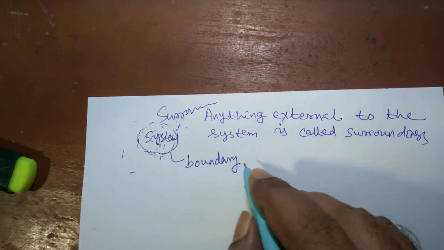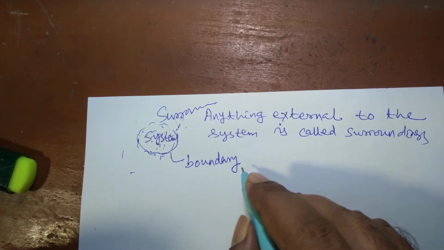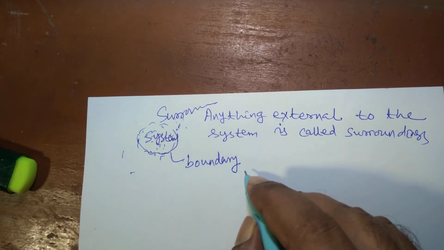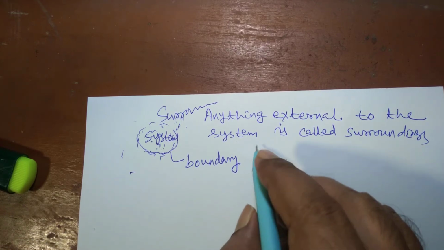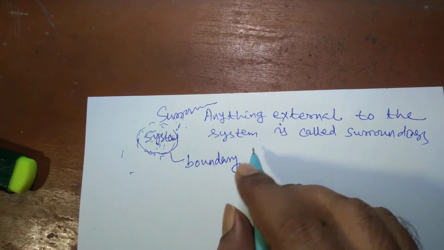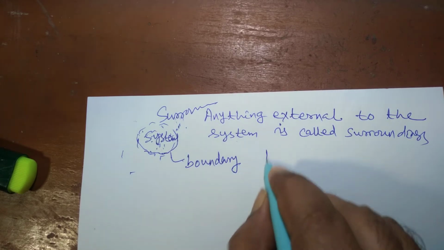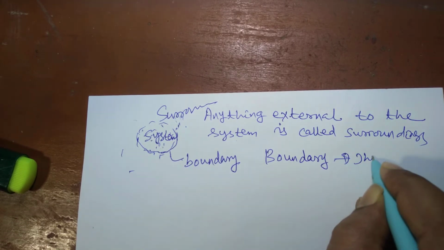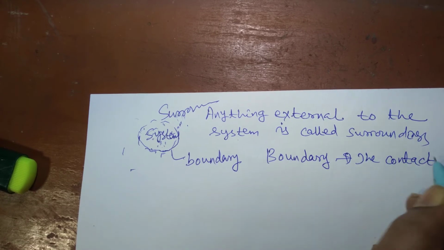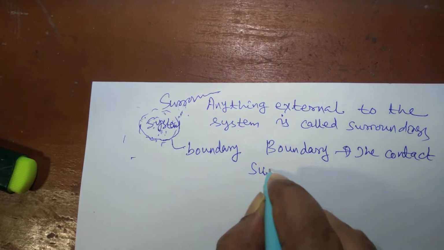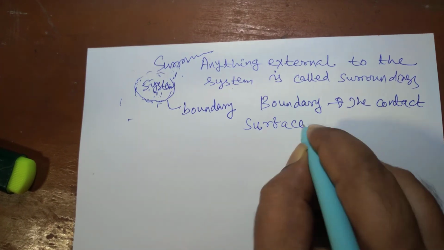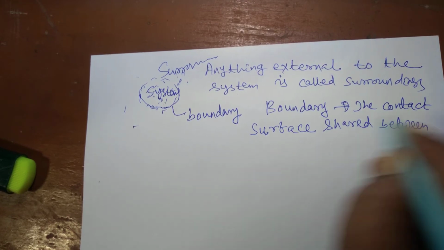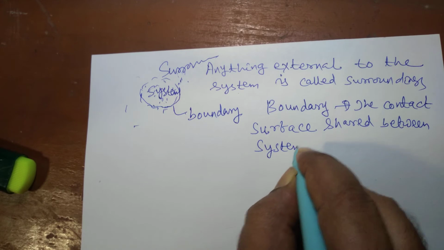Suppose some quantity of water is contained in a water bottle with its cap closed, then it can be considered as a thermodynamic system. The inner wall of the bottle can be considered as a boundary. So boundary can be defined as the contact surface shared between the system and surroundings.